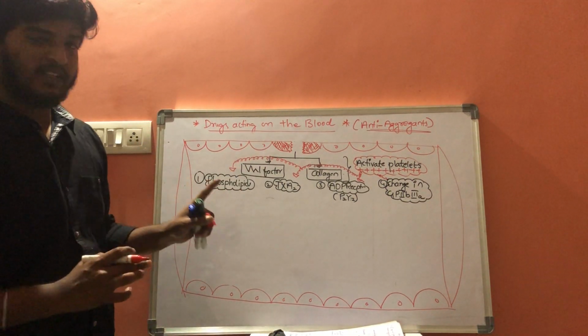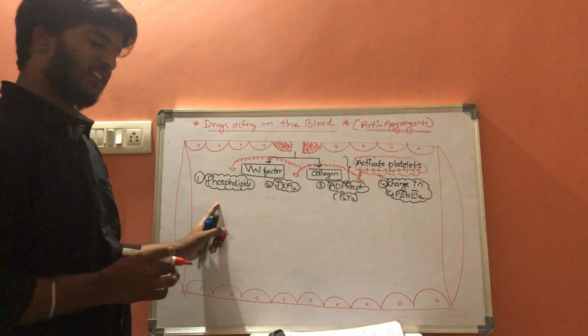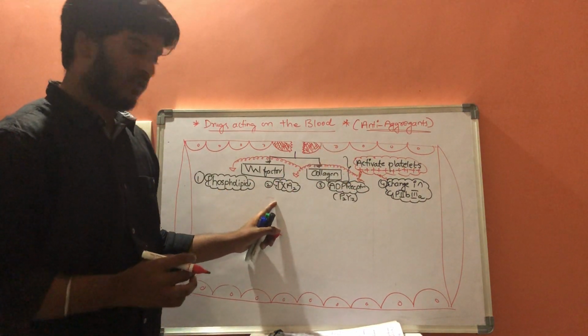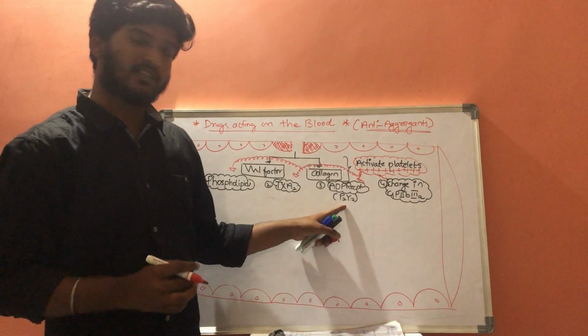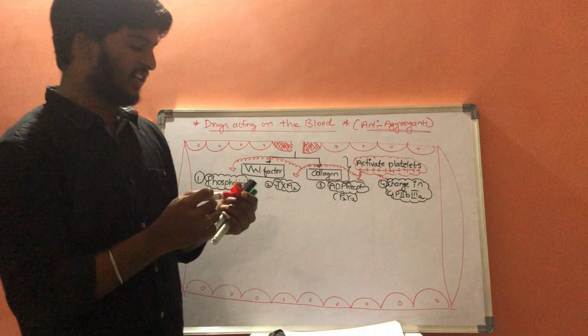So one, they release phospholipids; two, thromboxane A2; three, they activate ADP receptors; and four, there will be changes in the glycoprotein 2B3A receptor.